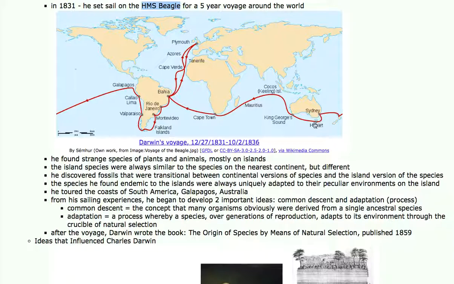And from there, they sailed around the south side of Australia through the southern Indian Ocean and then around the Horn of Africa and then back to the west coast of South America. And from there, they then sailed back north to England.